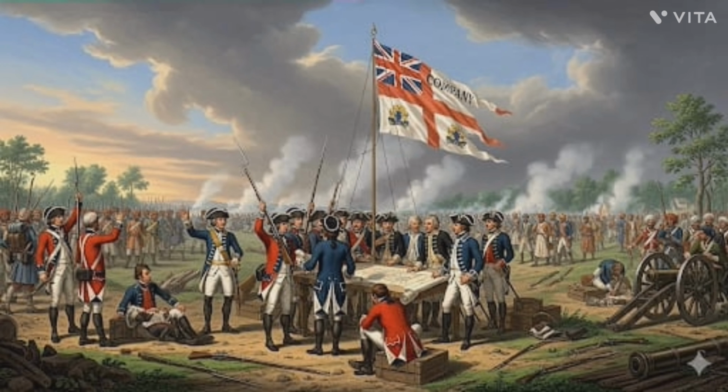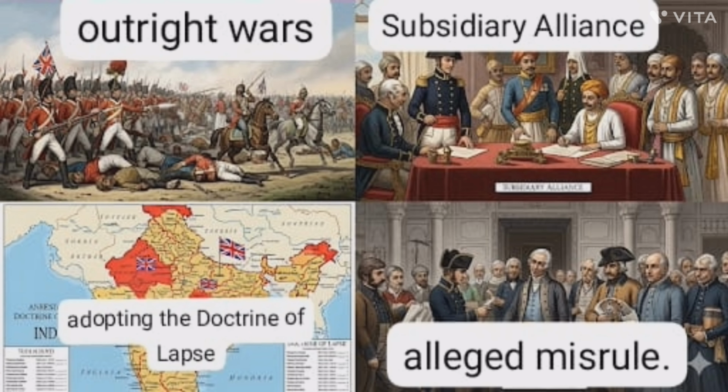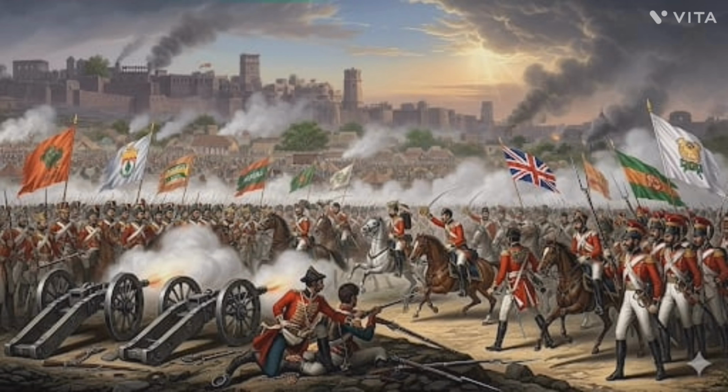Ever since the Battle of Plassey, June 1757, the East India Company's territorial power increased rapidly. The British tried to expand their political power in India in 4 ways, i.e., by outright wars, by the system of subsidiary alliance, by adopting the Doctrine of Lapse, and on the pretext of alleged misrule.